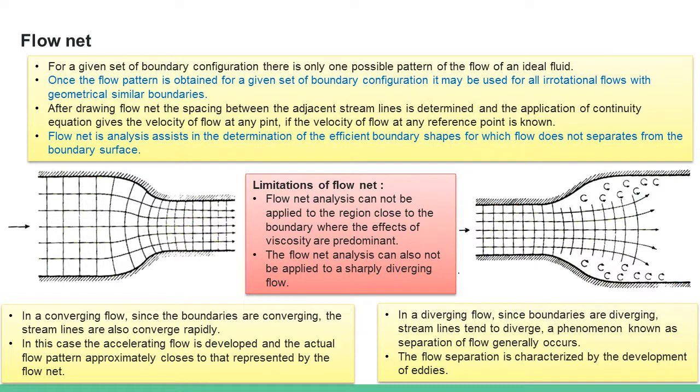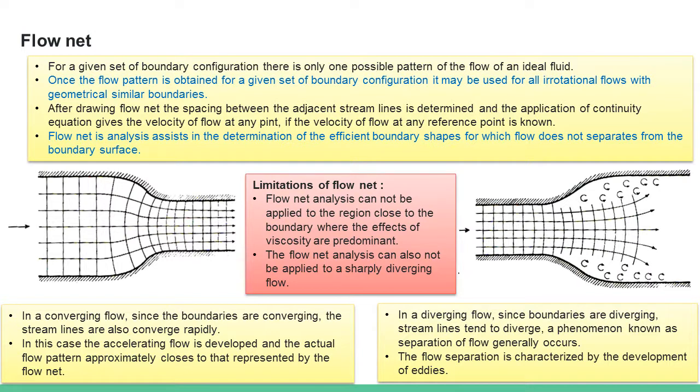An important limitation of flow net is, first, that it cannot be applied to a real fluid where viscosity is to be considered. There will be shear forces acting on the liquid layers, and this will be dominant in the region near the surface. The fluid adjacent to the surfaces will have zero velocity because of the no slip condition, and the central fluid flowing inside will have the least influence of these effects. Because of that the flow tends to get separated.